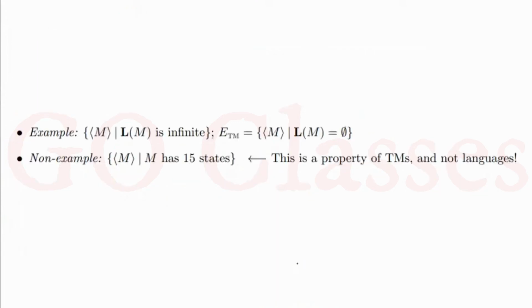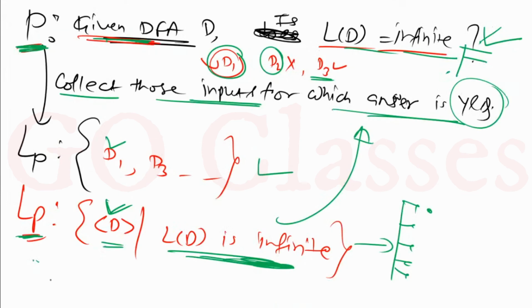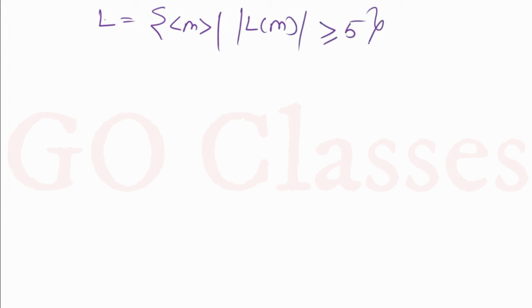Okay, so let's take more examples. It will be clear. So far there was no dovetailing technique involved. Now let's see the dovetailing technique. Okay, let's take this example. Let's consider this language: set of Turing machines such that the cardinality of LM is greater than or equal to 5. Let's take this. This is your language L.